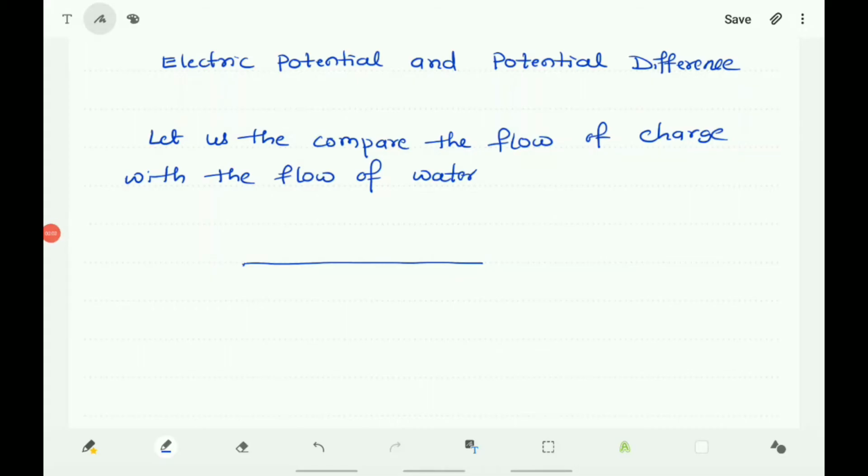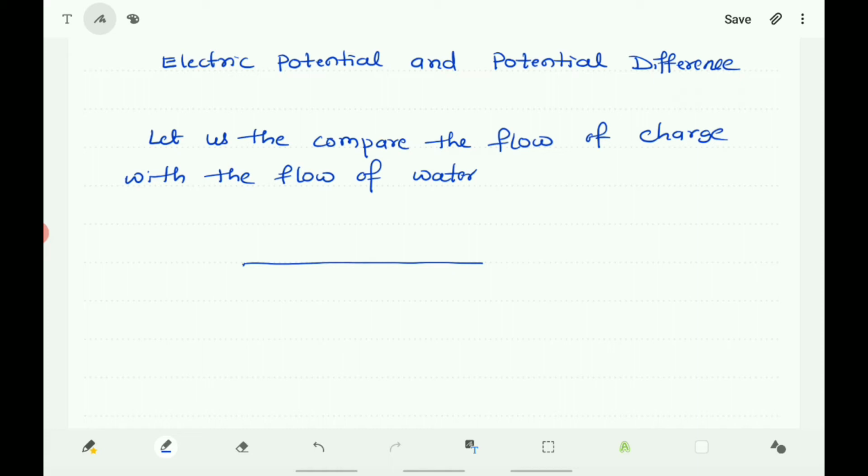Children, it is a continuation of the chapter electricity, and now let us discuss electric potential and potential difference. And what makes the electric charge flow, that you have to discuss here. You know that copper and aluminum are good conductors of electric current. Even though they are good conductors, charges do not flow in a conducting wire by themselves. So what do you have to do for the flow of charges through the conductor?